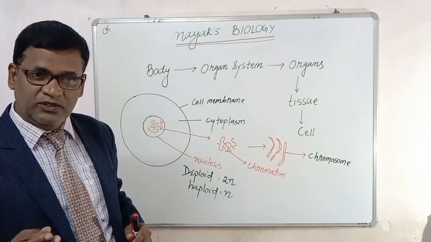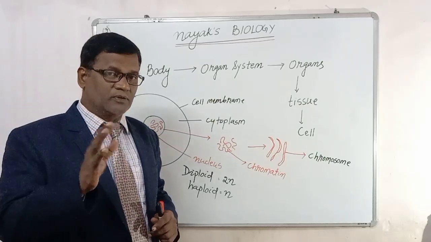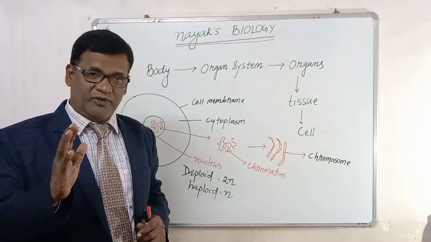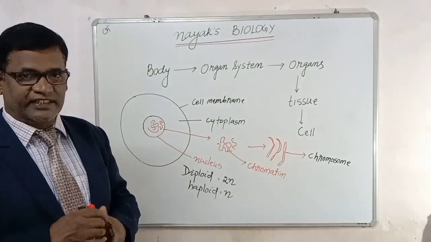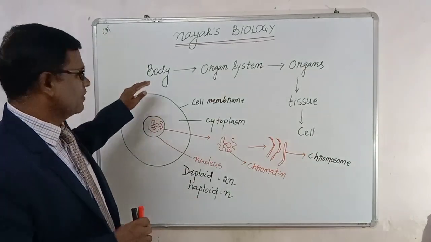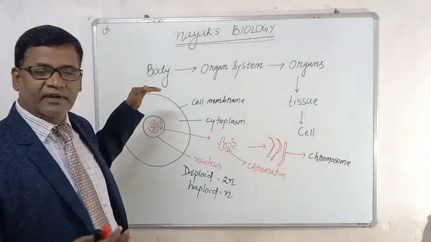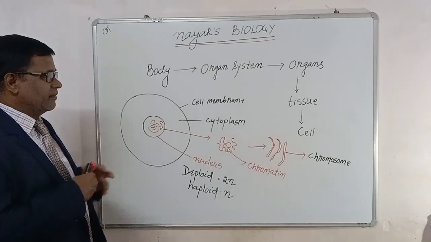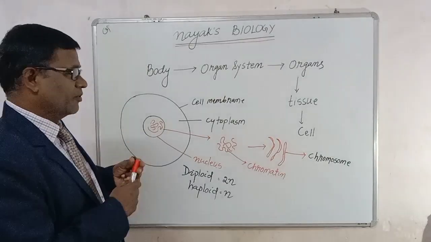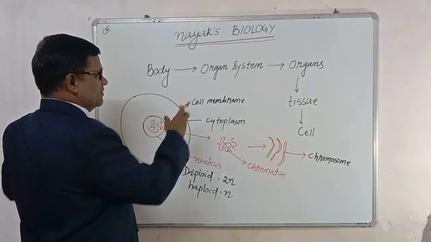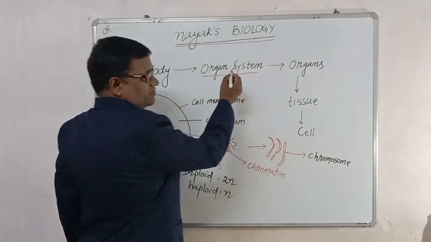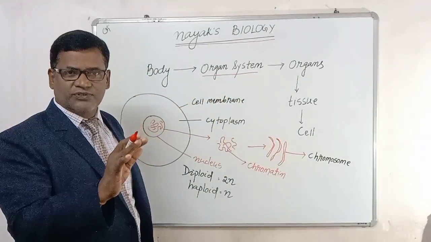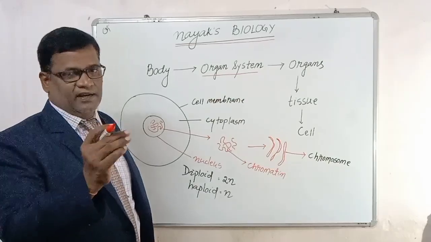Before going to the concept, we will look at diploid and haploid, because most students get confused about them. That we have to make clear before starting the class. First of all, every organism has a well-developed body, and every body has organ systems. What are these organ systems? They consist of the respiratory system, digestive system, blood circulatory system, like that.